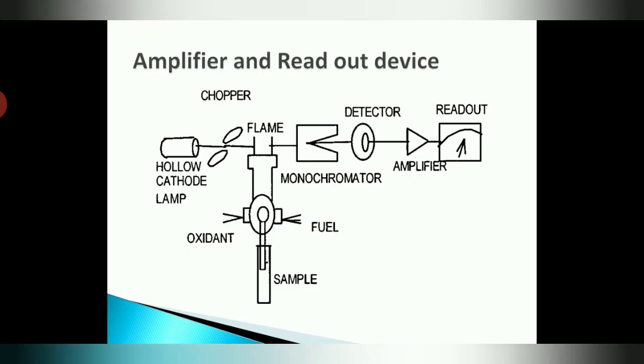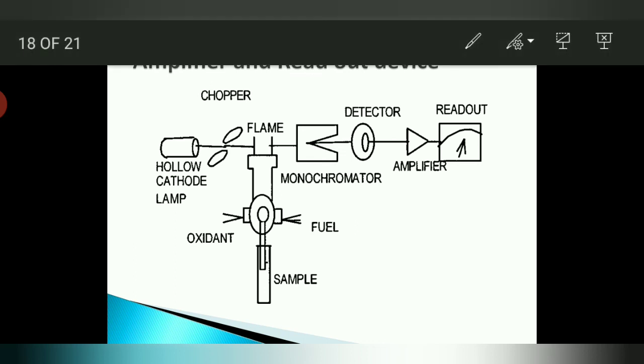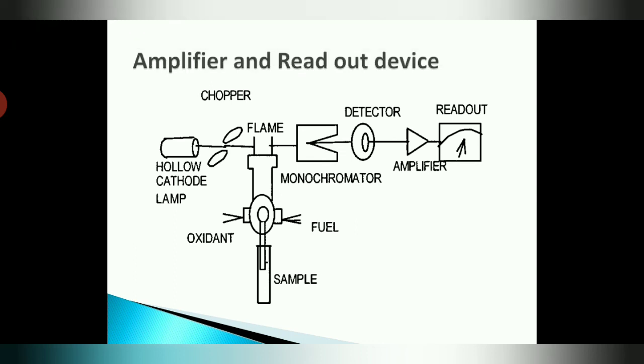The amplifier and readout system is the last part of the AAS system. It amplifies that data and provides the information in the form of a graph or electrical digits. So the sequence of AAS instrumentation is hollow cathode lamp, then chopper, then we introduce the flame, then monochromator, then detector, then amplifier, and the last one is the readout system. So students, you have to only focus on these 8 components for the instrumentation of the AAS system.